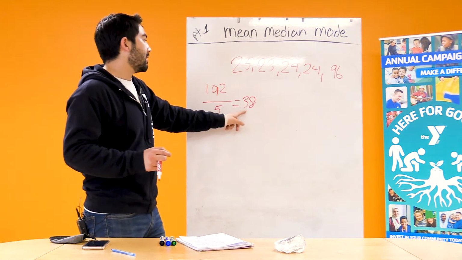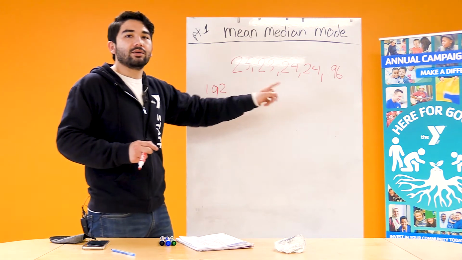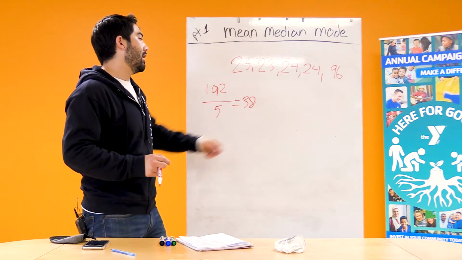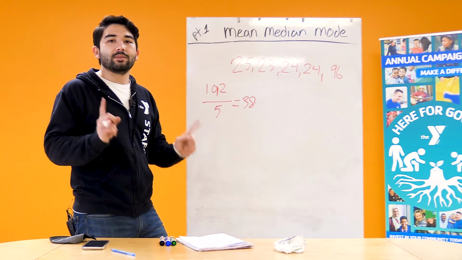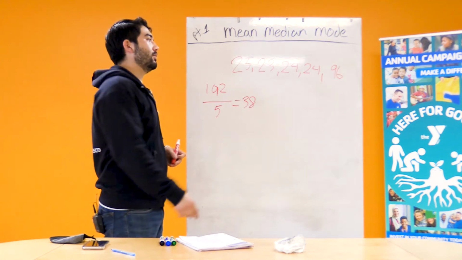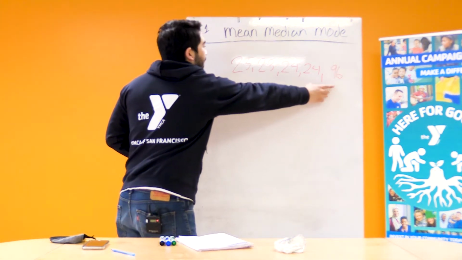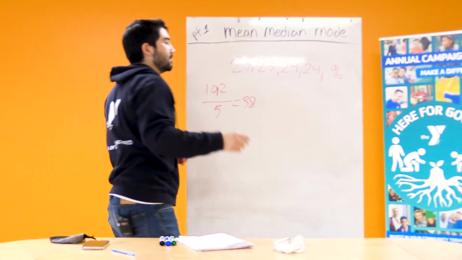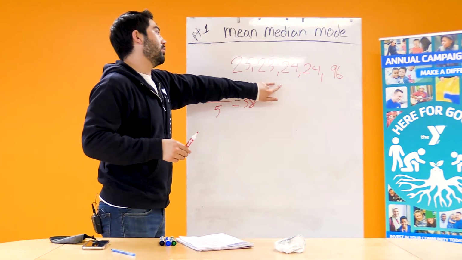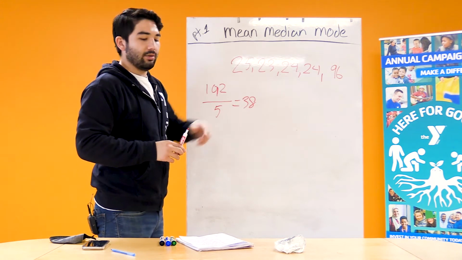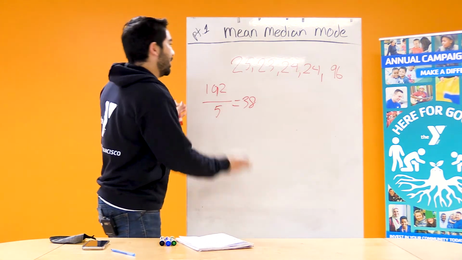But it's not, it's 38. This 96 actually skewed our data. So it brought our data way up, and it's not as accurate as it was before. But this is where we would use the median. So the median is really good when we have numbers that would skew our data. This is called an outlier because it's way far away from our other grouping of numbers. So we can see how 96 stands out in our group of numbers.